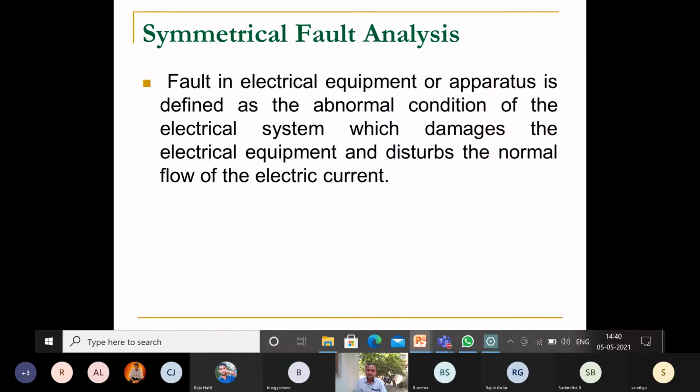So what is symmetrical fault analysis? There are two types of fault: symmetrical fault and unsymmetrical fault. The analysis related to the symmetrical fault is called symmetrical fault analysis. So why will a fault occur? What are the causes for the fault and what are the effects of faults in the power system? That is important.